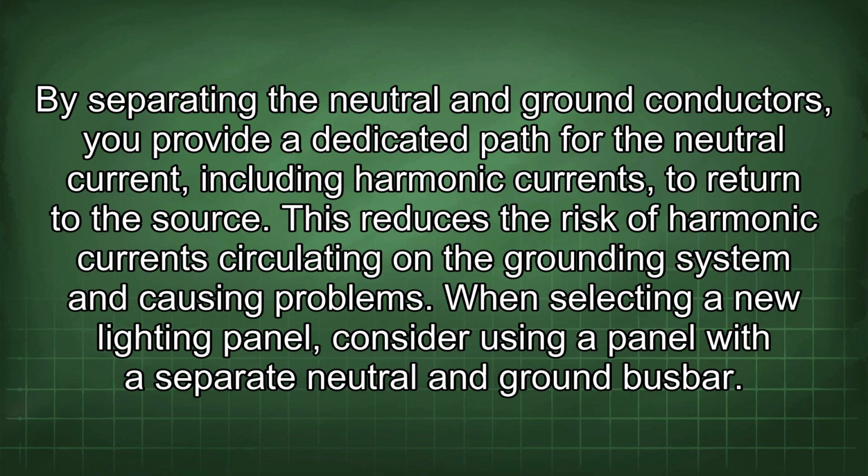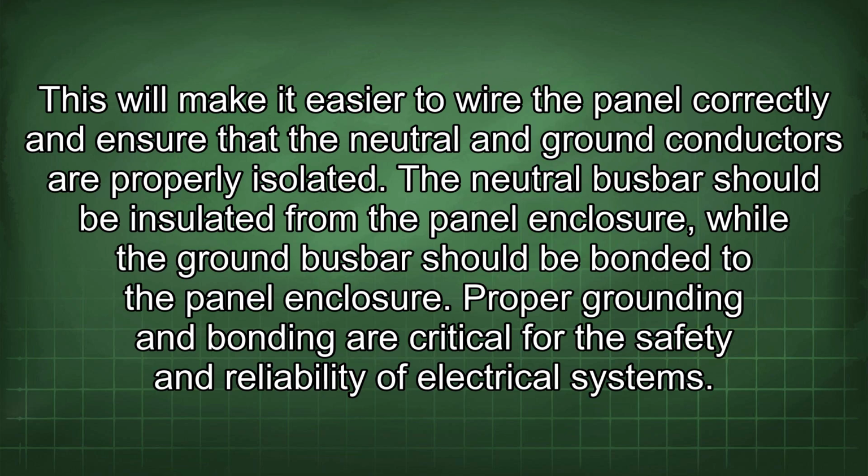By separating the neutral and ground conductors, you provide a dedicated path for the neutral current, including harmonic currents, to return to the source. This reduces the risk of harmonic currents circulating on the grounding system and causing problems. When selecting a new lighting panel, consider using a panel with a separate neutral and ground bus bar. This will make it easier to wire a panel correctly and ensure that the neutral and ground conductors are properly isolated. The neutral bus bar should be insulated from the panel enclosure, while the ground bus bar should be bonded to the panel enclosure.